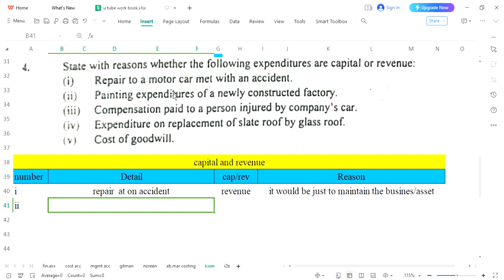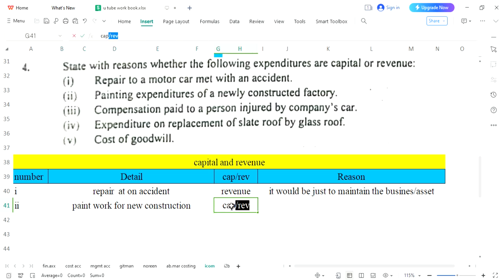Now next is painting expenditure on newly constructed factory. This newly, underline it. Normally when you are doing painting expenditures in routine, it is revenue, but since it is a newly constructed factory, heavy expenditures are expected on paint work. So what you will write: paint work for new construction. Now please understand, this paint work would have a heavy expense, and when you are constructing your building for the very first time, paint expenditures will be on a large scale. That is why we are calling it capital.